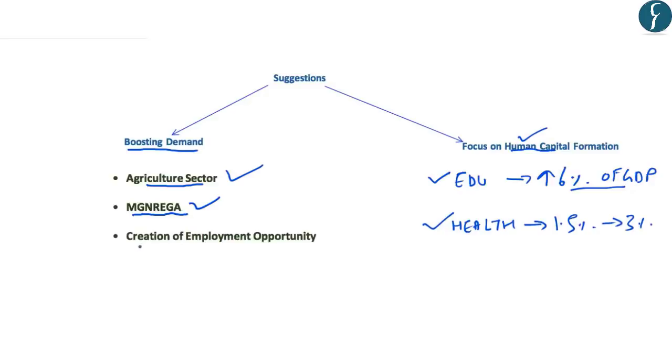And further, the focus of the government should be on creation of employment opportunities across sectors. In this line, the government must focus on promoting labor-intensive sectors, because these sectors employ a large number of people. These labor-intensive sectors include the textile sector, leather, gems and jewelry, etc. The government should also raise public employment by filling up all the vacant posts in the central and state governments. So these are the four suggestions provided by the author for improving and making the growth story inclusive.